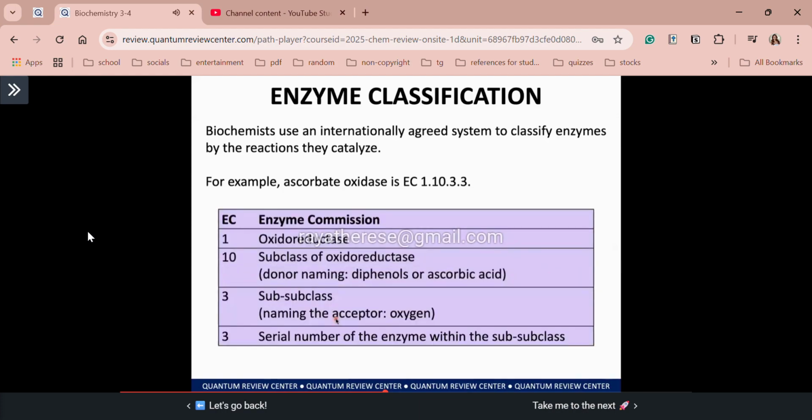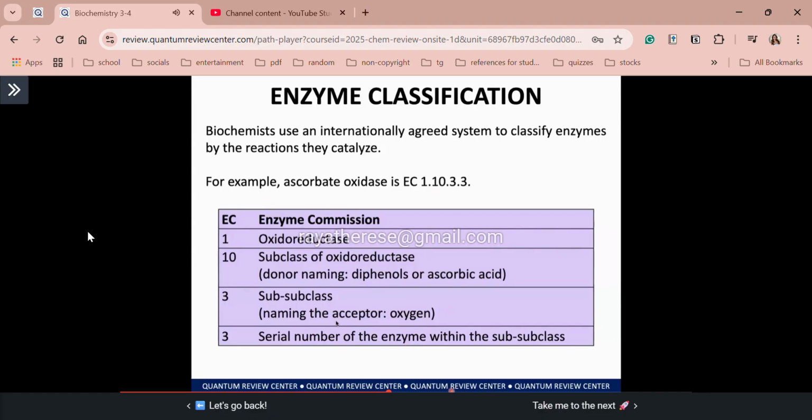So ito class, this table is just a supplementary discussion. All right. So for instance, we have your enzyme ascorbate oxidase. So its enzyme commission number or identifier is 1.10.3.3. And each number here corresponds to something. O, diba? So you can see here, EC1 meaning it's an oxidoreductase enzyme. All right. So no need to memorize the subclass, the sub-subclass, and the serial number. Again, ang takeaway lang natin here is that it's very important that we have a system of classifying your enzyme.